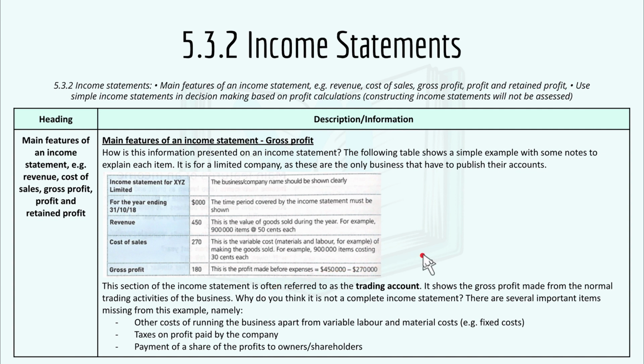And what do you think? This is not a complete income statement, and there are several important items missing from this example. For example, the costs of running the business apart from variable labor and material costs, like fixed costs, taxes and profit paid by the company, and payment of a share of the profits to owners or the shareholders.